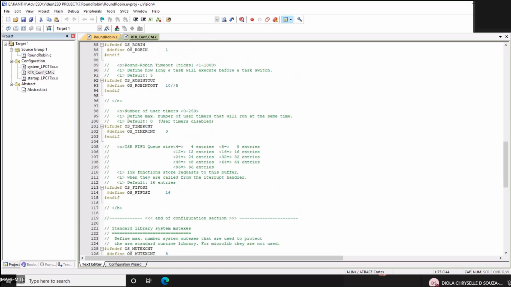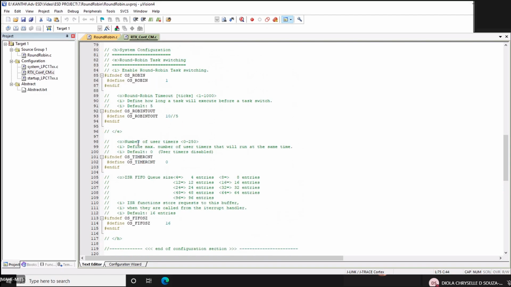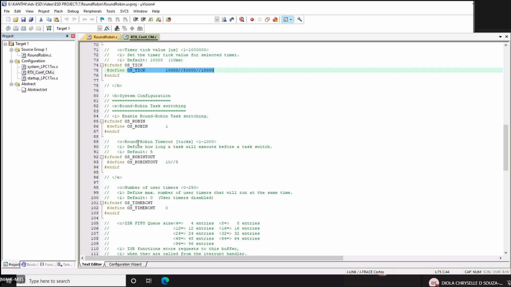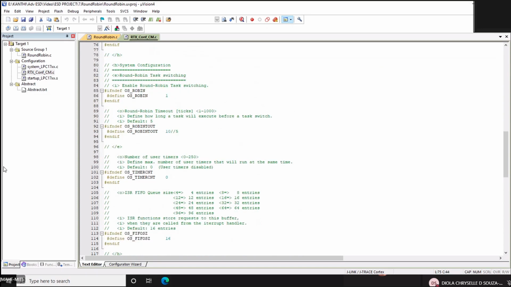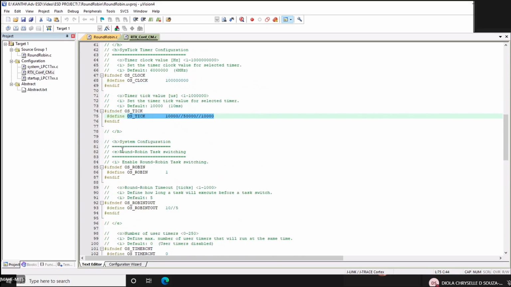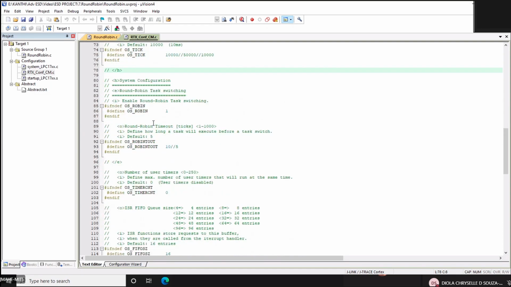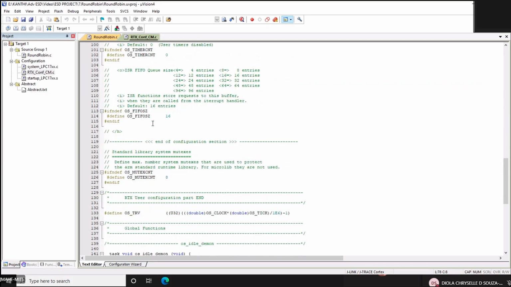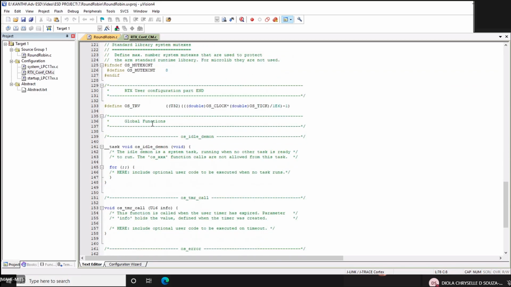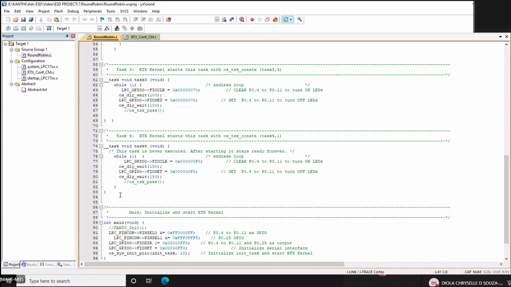So it is based on your hardware timer. Peripheral clock by 4 something, that is by default value, which I have discussed in the last. So that will be taken care. OS stick. Define OS stick clock. This is your system clock, 100 megahertz, and your clock will be divided by 4. Peripheral clock. The same clock will be used for this. Means the duration. The same clock, whatever you use it, right? The same thing will be given for this.